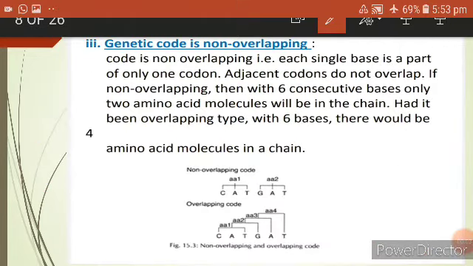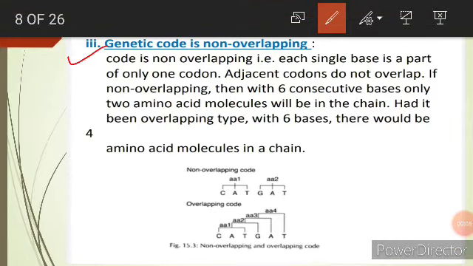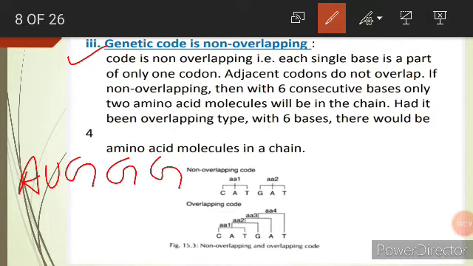Now next is genetic code is non-overlapping. Which means after reading one triplet, the reading frame shifts over to the other 3 nucleotides. For example, AUG, GGU, CCA, CCU.